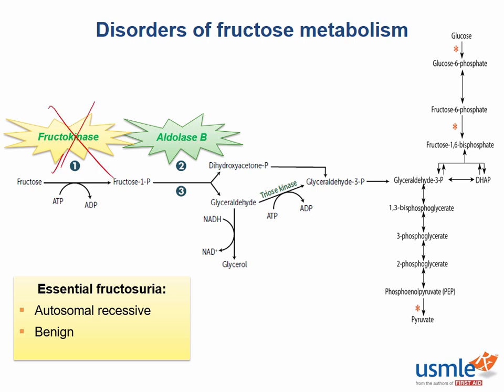If you're missing fructokinase, what happens? Well, fructokinase is the enzyme that phosphorylates fructose after it enters the cell. And it's this phosphorylation that prevents fructose from crossing the cell membrane and leaving the cell. Therefore, without this enzyme, there's nothing keeping fructose inside of the cell. So how big of a deal would you imagine this would be?